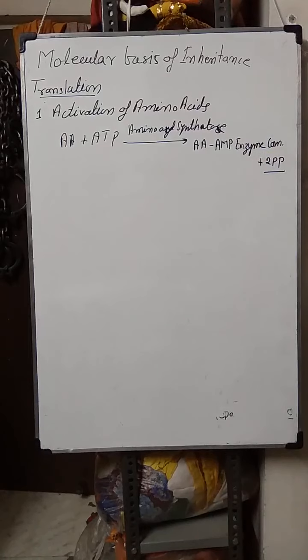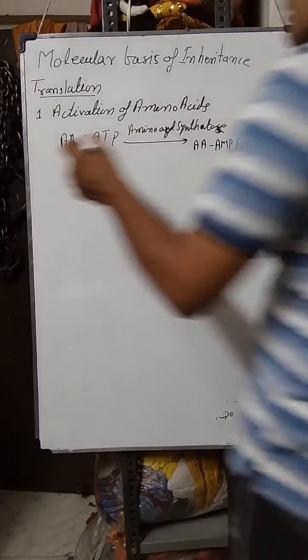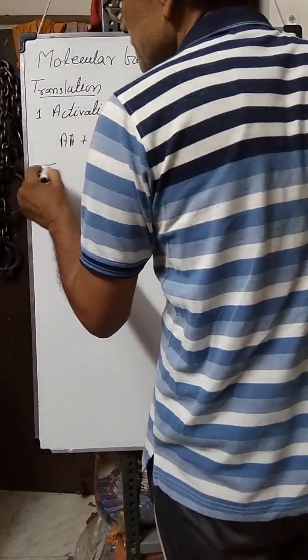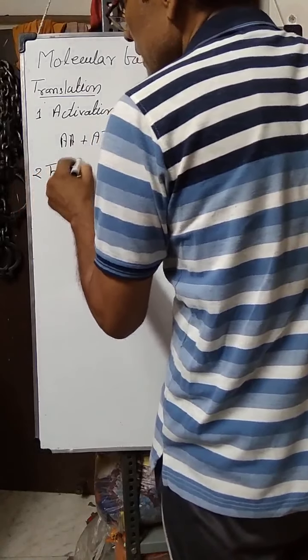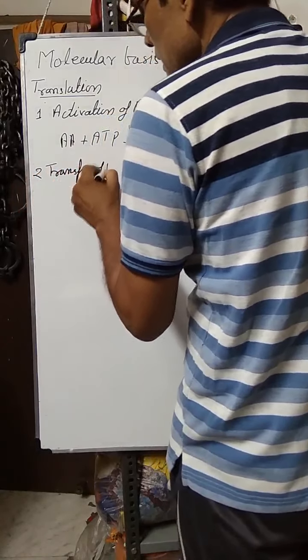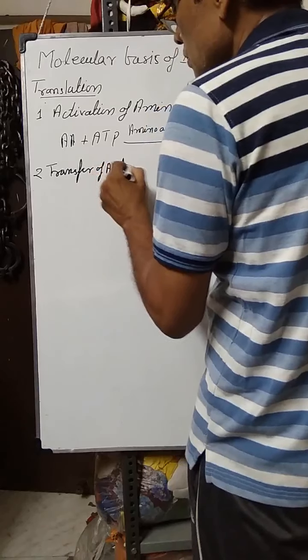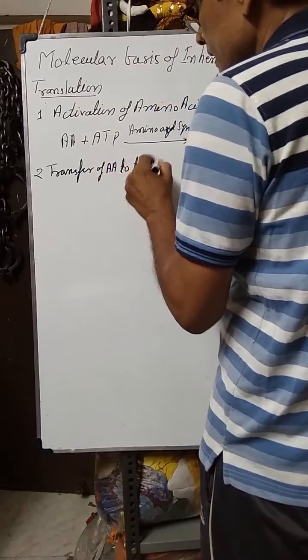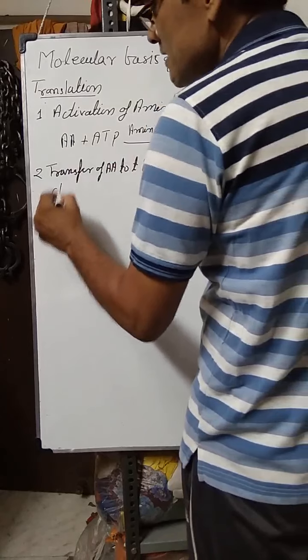This is the activation of amino acid with the help of ATP, and the next step is transfer of amino acid to transfer RNA. It is also known as charging of transfer RNA.